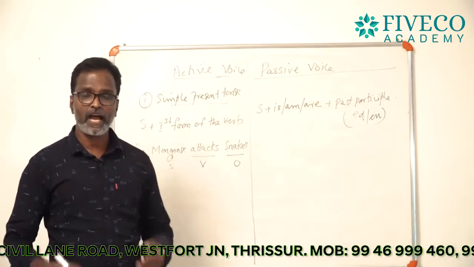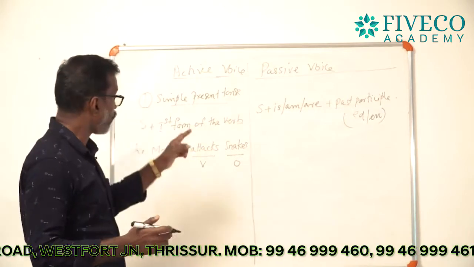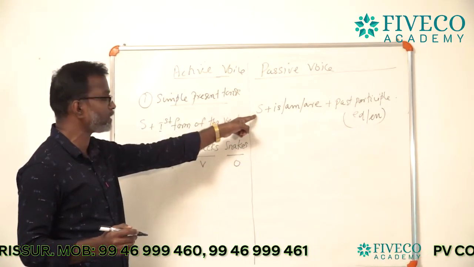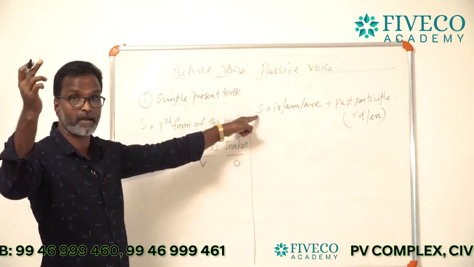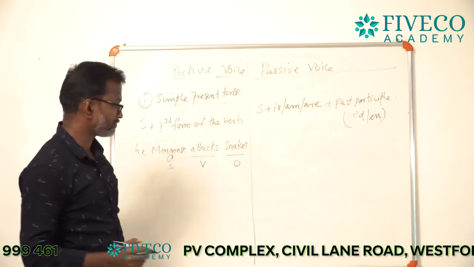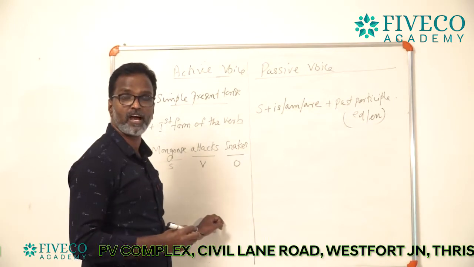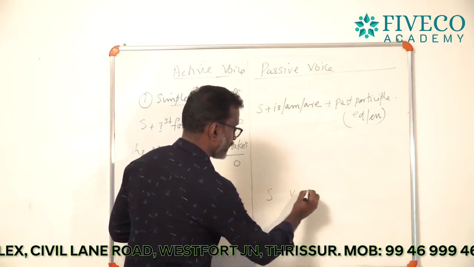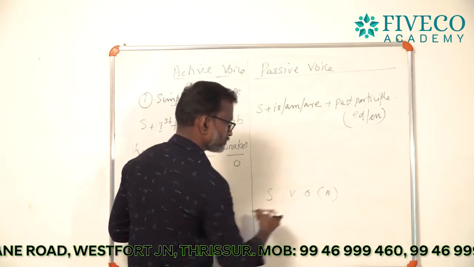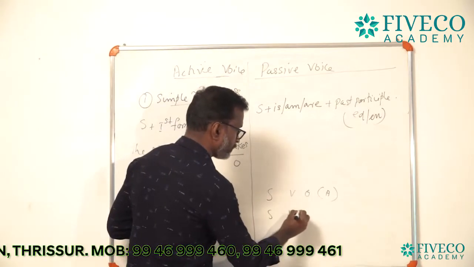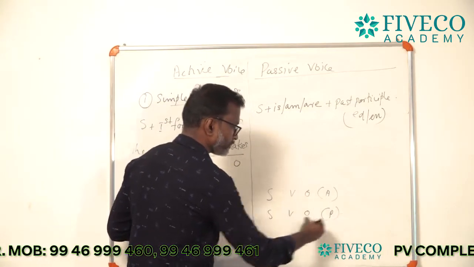Then we understood the object of the active voice will be the subject of the passive voice. You should think about the picture. A few minutes before I showed you a picture: subject, verb and object for active; object, verb, subject for passive.